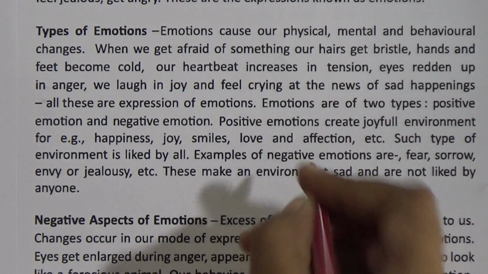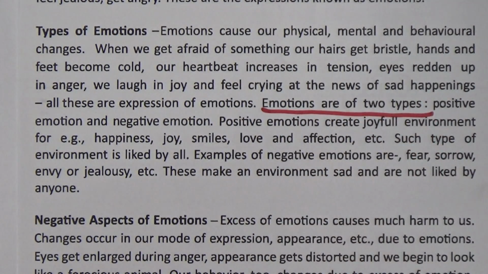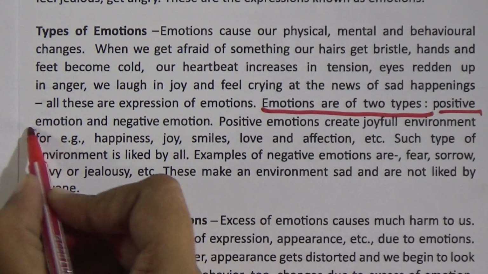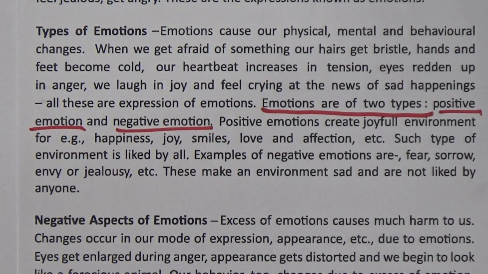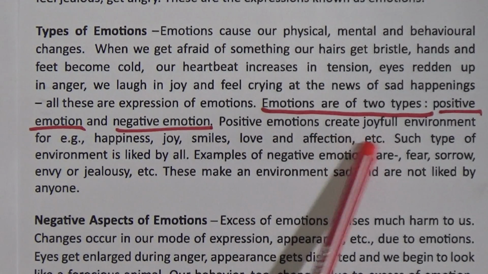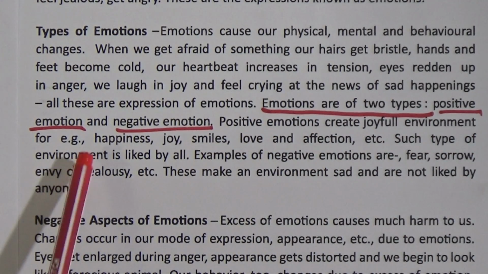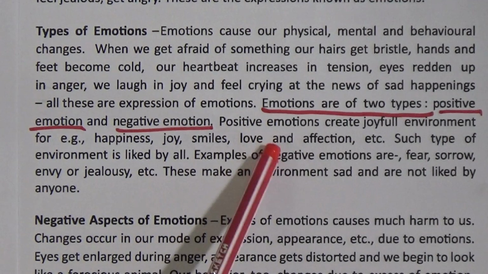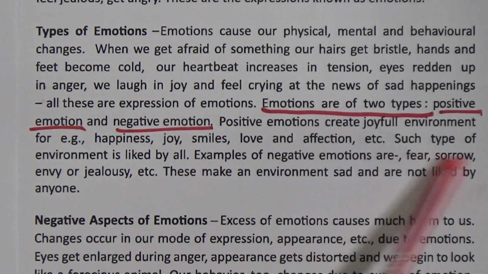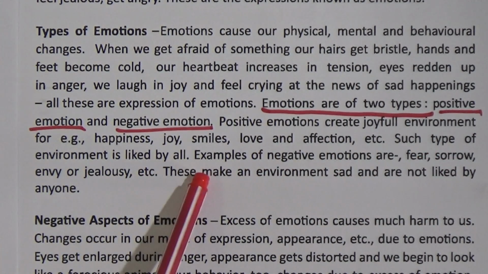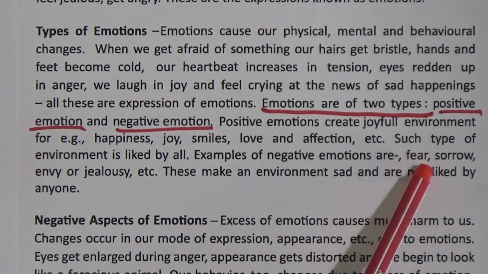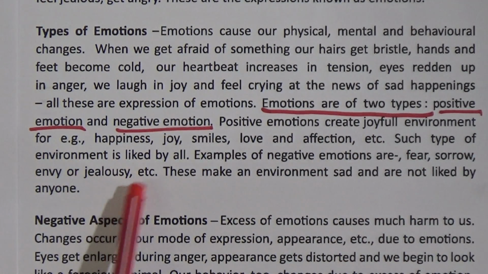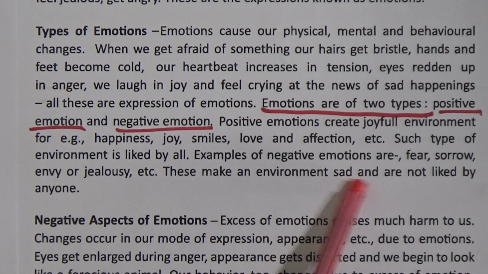Emotions are of two types. One is positive emotion and another is negative emotion. Positive emotions create a joyful environment, for example, happiness, joy, smiles, laughter and affection, etc. This type of environment is liked by all. Examples of negative emotions are fear, sorrow, envy or jealousy, etc. These make an environment sad and are not liked by anyone.